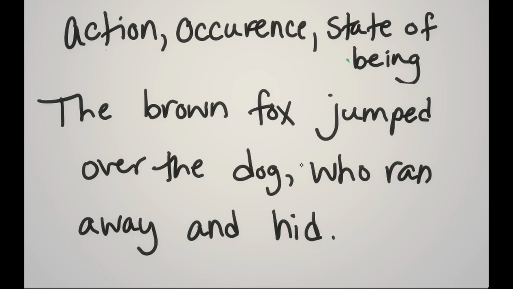I already used the word jump, didn't I? So I guess you get to cheat a little bit there. But there are two other action verbs here in this sentence. And where are they? So this is a little bit of a long sentence, but don't let length confuse you. Remember, action, or state of being. Always remember that. And it doesn't matter how long a sentence is, how long it gets. This is never going to change.